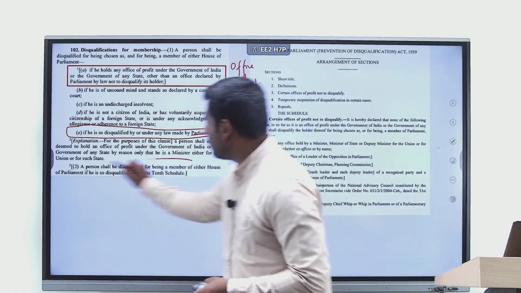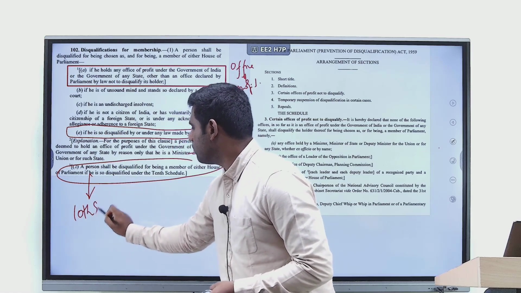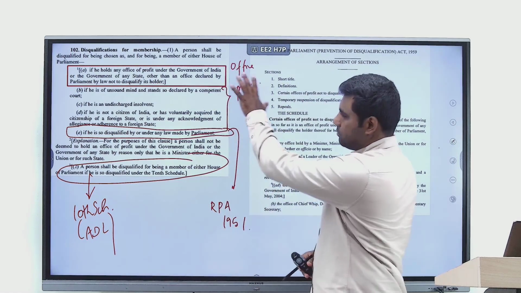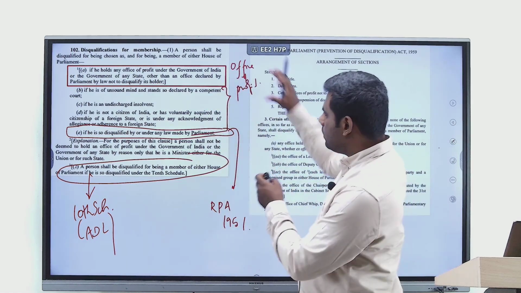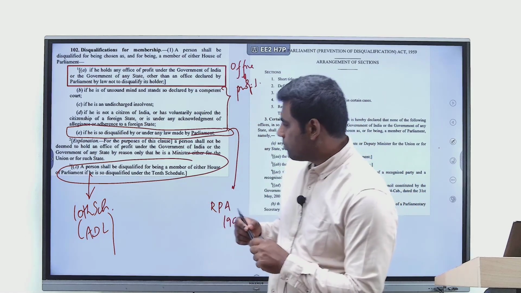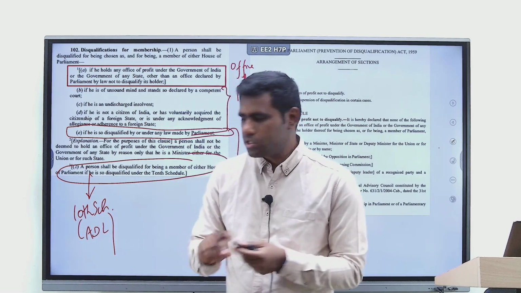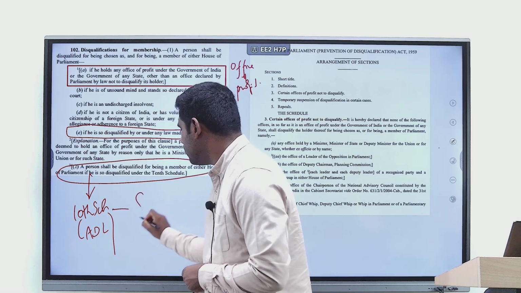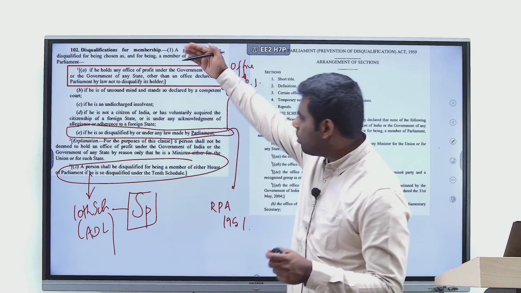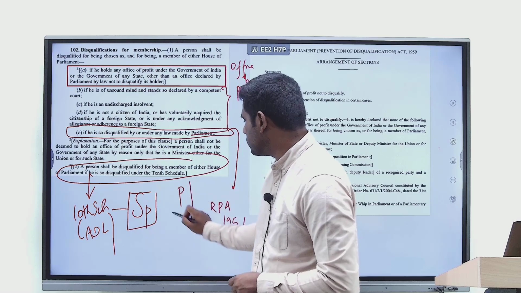And then a third big ground of disqualification is disqualification under the 10th Schedule, which is called the anti-defection law, right? These are some really serious grounds of disqualification, right? You have to know that only when it comes to disqualification under the 10th Schedule, which is because of defection, the disqualifying authority would be the Speaker, right? For all other grounds of disqualification, the disqualifying authority would be the President.